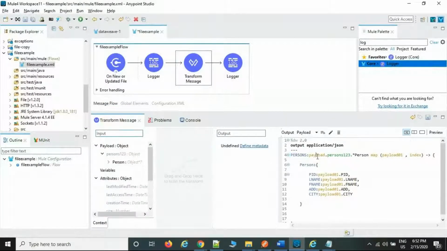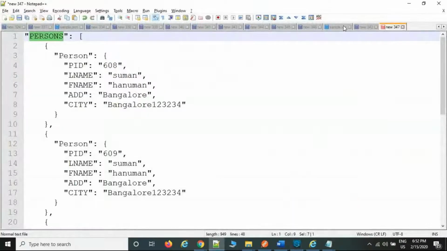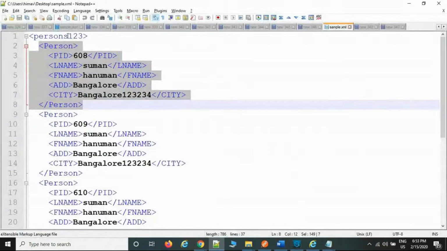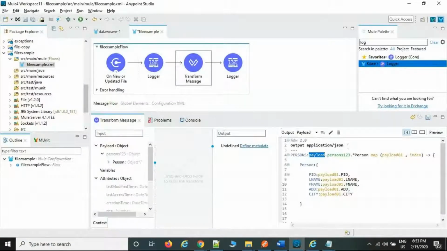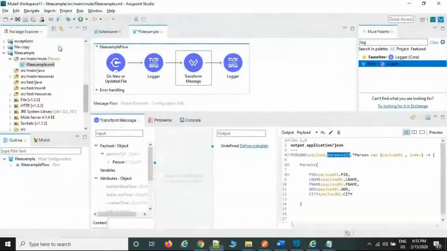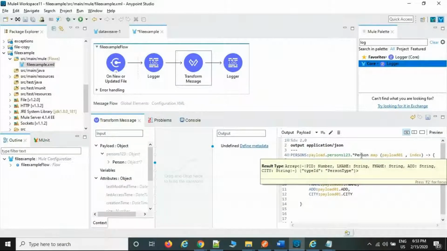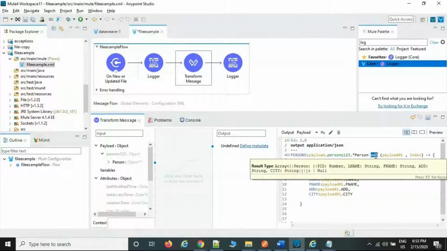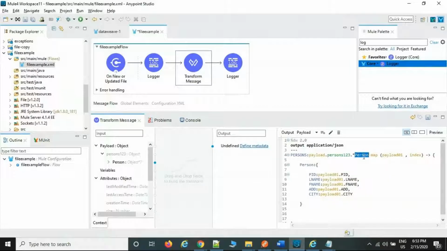The payload is mandatory, and the input file has a root element available. This is the root element, and this root element has multiple persons. So first we need to call payload.persons, and there are multiple subroots, that is persons only. So you can add star persons, meaning each person I would like to repeat. By using the map operator, we are going to repeat the loop, because multiple persons are available. That is the reason I'm adding the map operator.